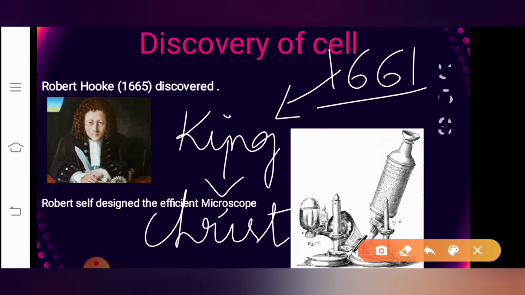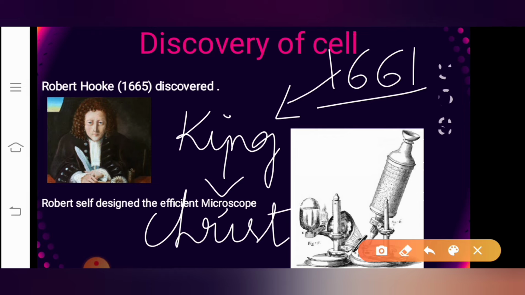He wanted Sir Christopher to make detailed notes on microscopical studies. That means, using the microscope, he should observe.